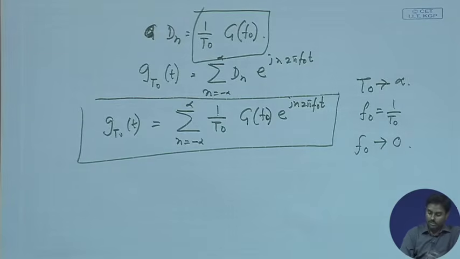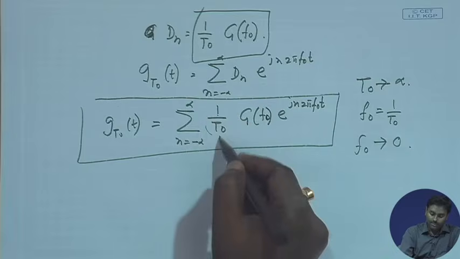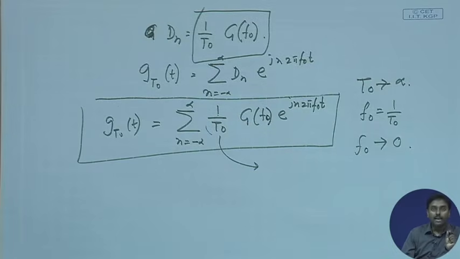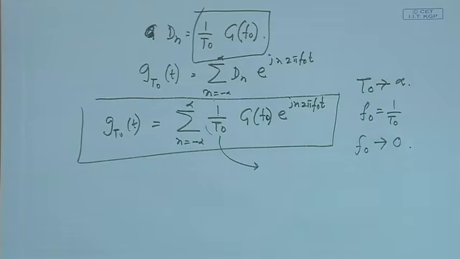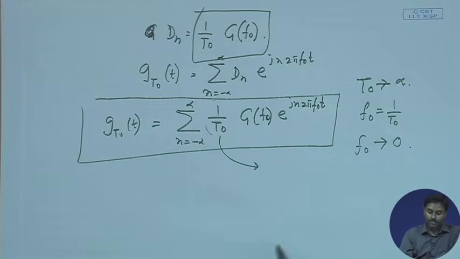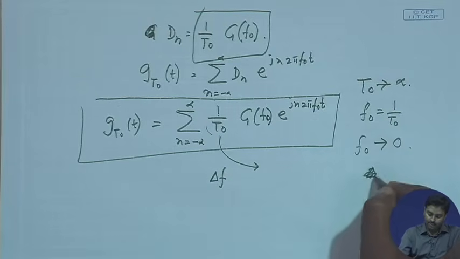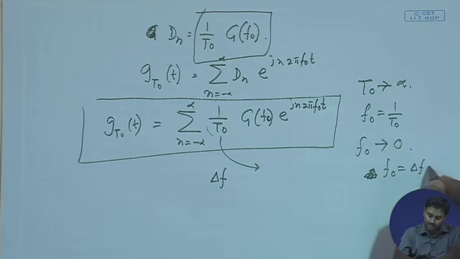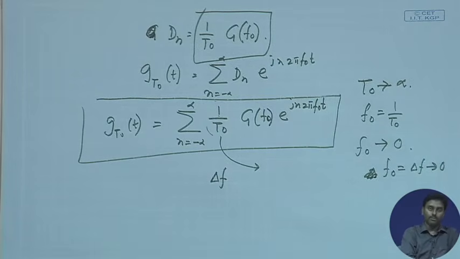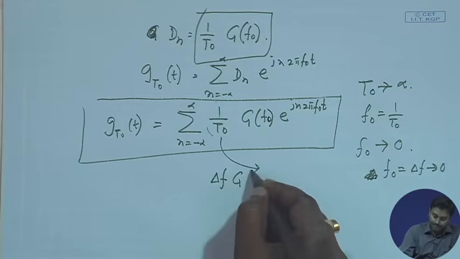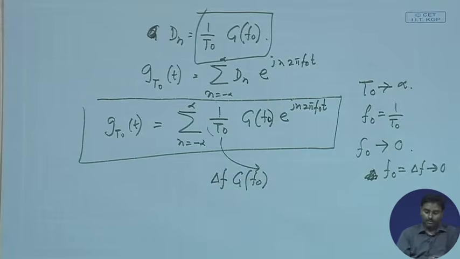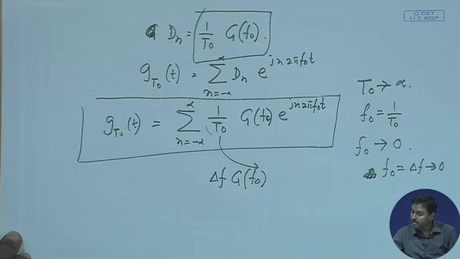So, this 1 by T0 or f0 becomes infinitesimally small. Instead of writing it as 1 by T0, I can now write it as del f. So I am just replacing f0 with del f, which tends to 0. It is just for my convenience, because we are used to seeing del f, and this is G(f0), or sorry, let us see, is it G,